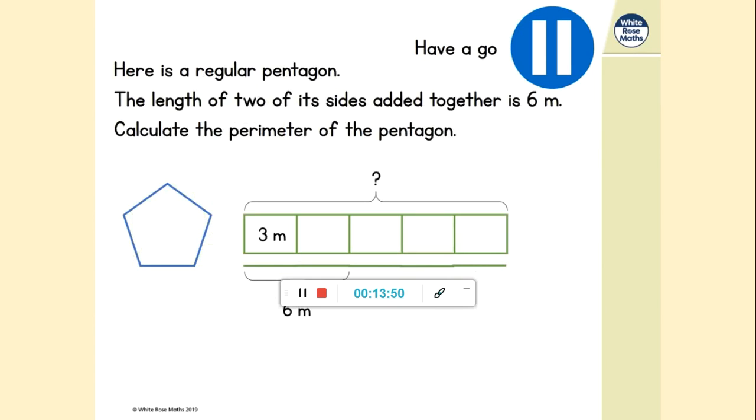So then we can find that 1/5 is 3, isn't it? Because we're dividing that 6 into 2. So we've got 3 meters for the other fifths. We can see 3 meters times 5 because it's a pentagon, 5 sides. So the pentagon's perimeter is 15 meters long.